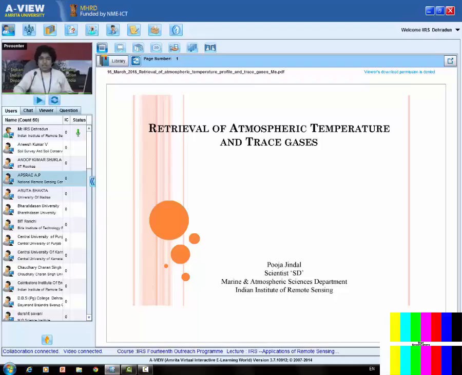Myself Pooja Jitar. We have to discuss the retrieval of atmospheric temperature profile and trace gases. So the retrieval means it is from the satellite data. So we have to discuss atmospheric temperature profile and trace gases.